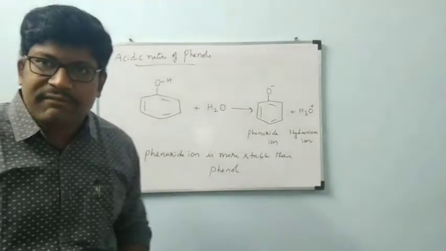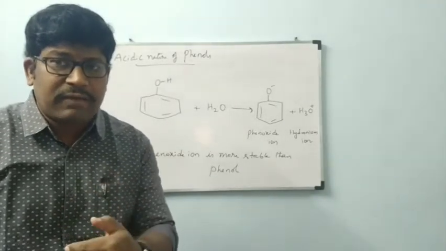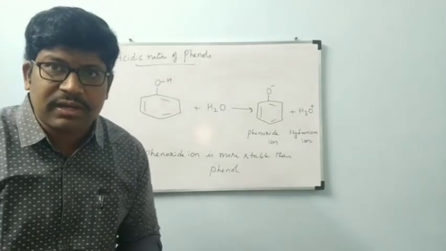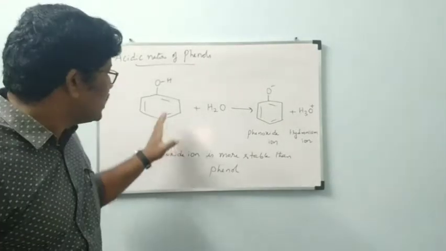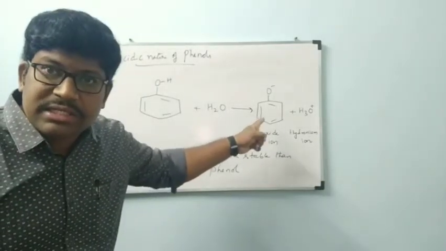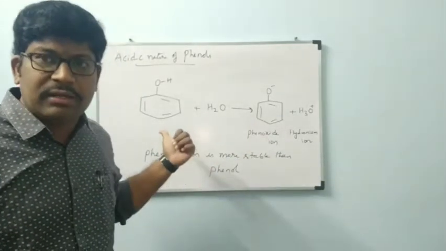When I am supposed to prove that phenoxyanion is more stable than phenol, what will happen? Every time phenol wants to be converted to phenoxide, because this is more stable when compared to phenol.